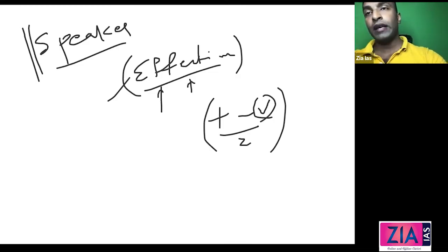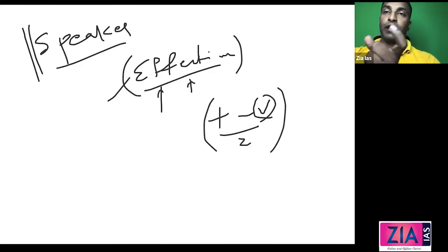Now, if both the positions of the speaker as well as the deputy speaker are vacant, then the president will appoint someone in that position. Just write one line. If the speaker and deputy speaker offices are vacant, then the president will appoint a member of Lok Sabha to act as speaker. Guys, underline the word vacant. In the case of vacancy, the president will appoint someone from Lok Sabha to preside in that capacity.